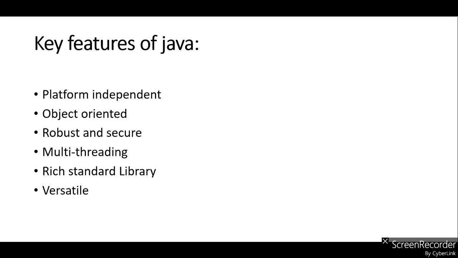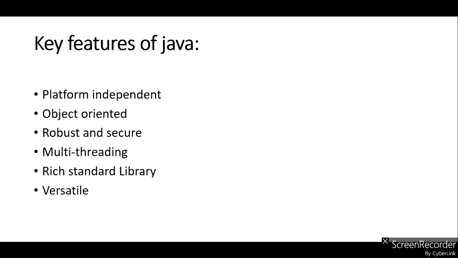When you create an application or software in Java, you can run it on multiple platforms, either Windows, Linux, Mac, Android, etc.